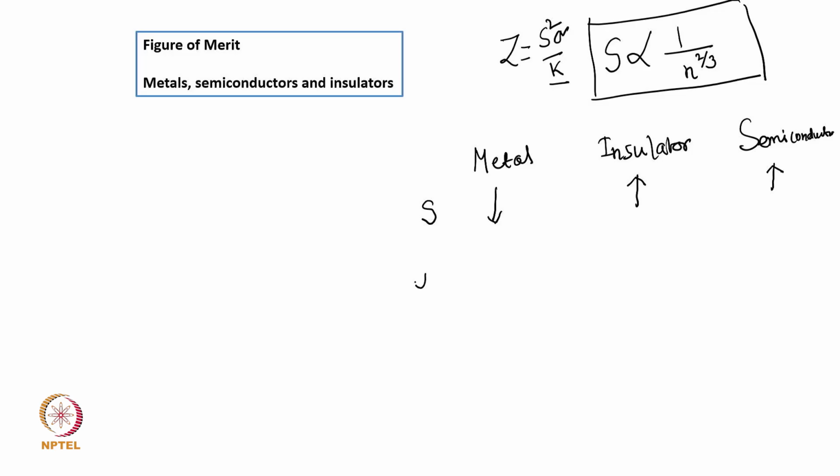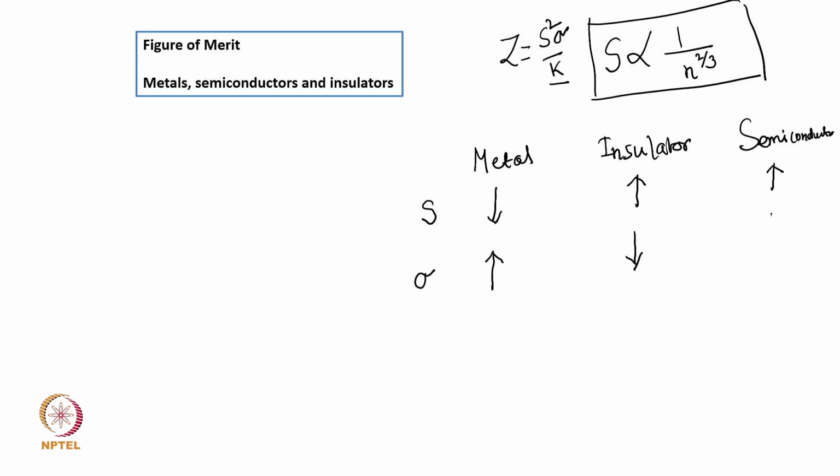Now come to electrical conductivity. For metal it is very high. For insulator it is very low, and for semiconductor it is intermediate.